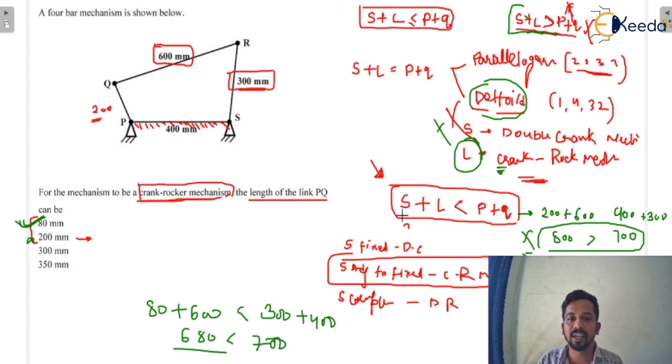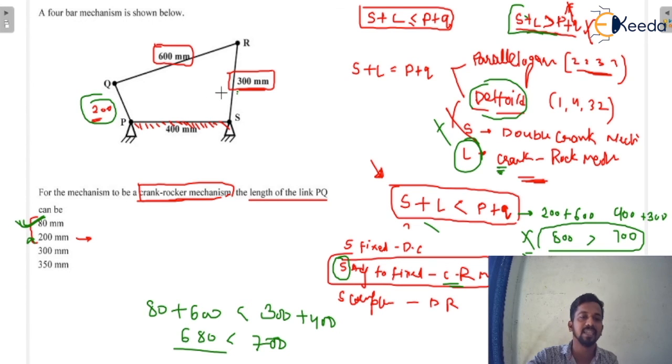Next, finally we get the final relation, that is S plus L is less than P plus Q. There is a possibility for the crank rocker mechanism when the shortest link is adjacent to the fixed link. Whichever link is fixed here, if the shortest link is adjacent to fixed, then we will get the crank rocker mechanism. So this is the shortest link. Here this may be the shortest or this may be the shortest, but in the diagram you can see PQ is small as compared to RS. So basically it will be the shortest.